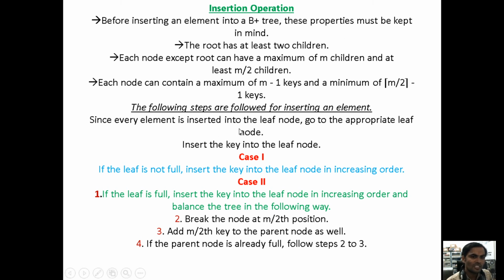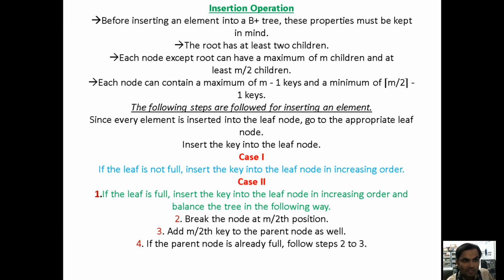What are the steps for inserting the search key values under the B plus tree? If the leaf is not full, insert the keys in the leaf node in increasing order. See, the first case at the time of inserting the search key values under the B plus tree: there is a root node and child nodes, a right child and a left child. The right child or the left child we call a leaf node. If the leaf node is not full, insert the keys in the leaf node only in increasing order.